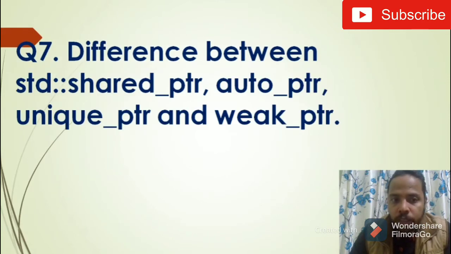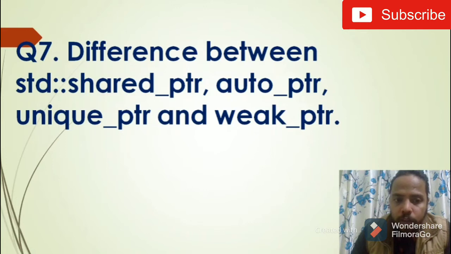This question is mainly related to C++11 smart pointers: shared pointer, auto pointer, unique pointer, and weak pointer. These four questions related to smart pointers can be asked. The shared pointer is where you can have multiple pointers referring to the same memory object, whether dynamic or raw pointers, and once the reference count reaches 0, the actual memory gets deleted.